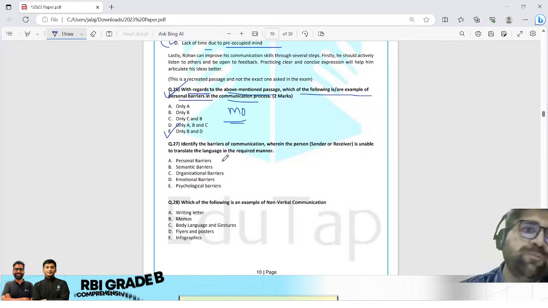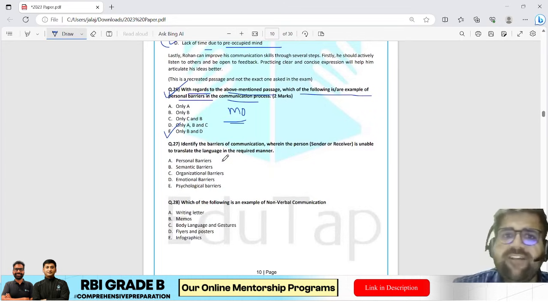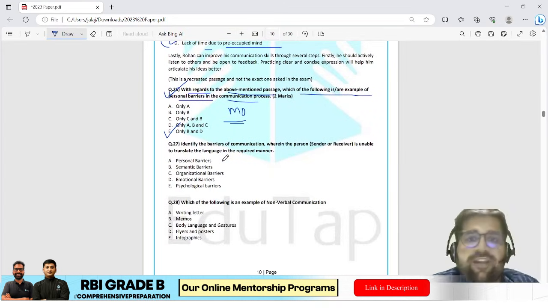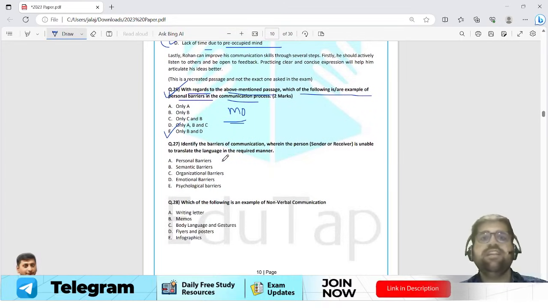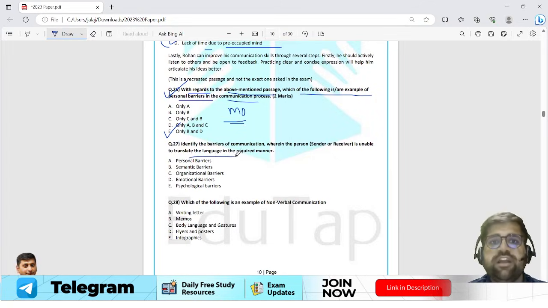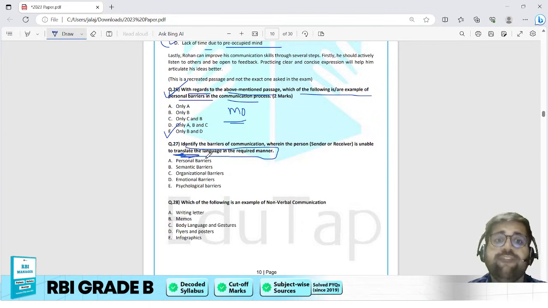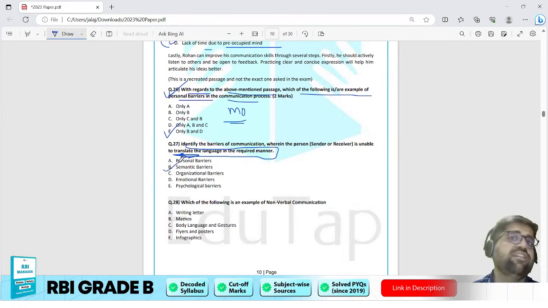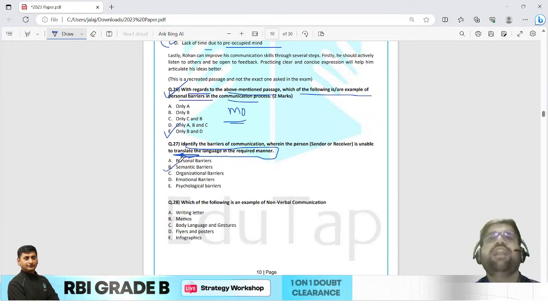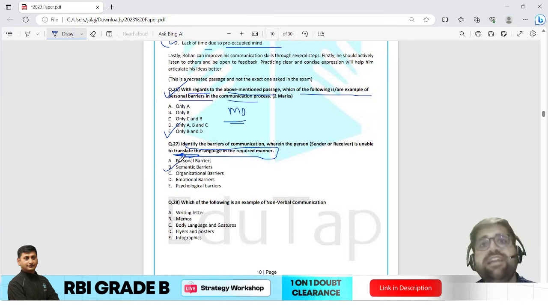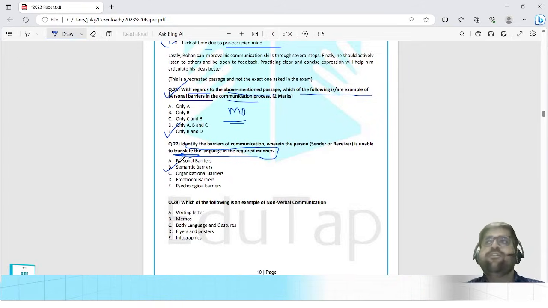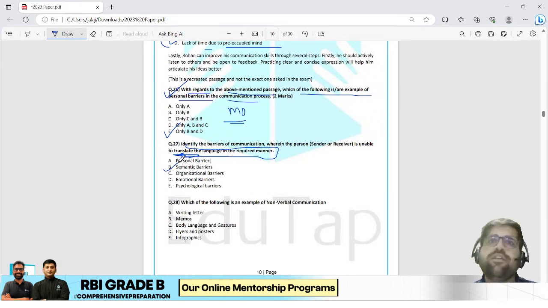Question number 27. Identify the barrier of communication where the person, sender or receiver, is unable to translate the message in a required manner. So here the key theme is unable to translate. Very easy. Those are your semantic barriers. Why? Because semantic barriers deal with your understanding of the language, and also the understanding of the science behind the language. Jargons and all the technical words are an example of semantic barriers only.